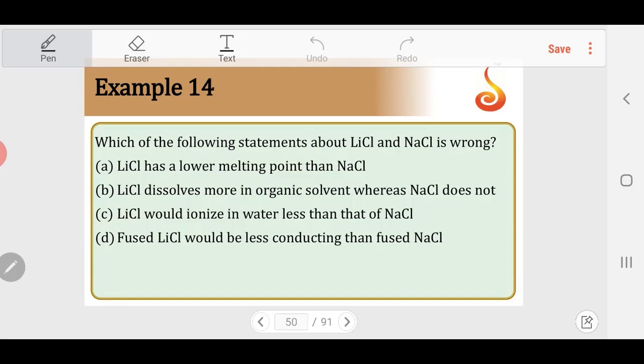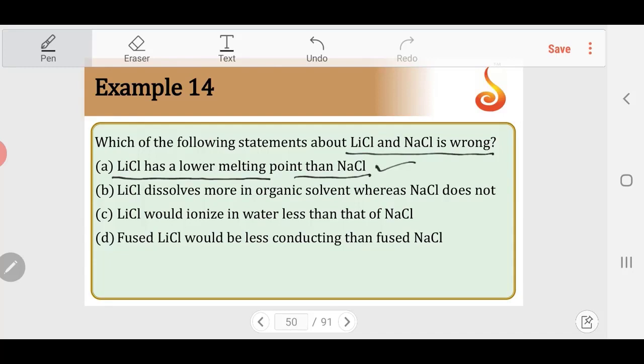Which of the following statements about LiCl and NaCl are wrong? So you know LiCl is having predominantly covalent character than NaCl. So it's a conceptual question. Since LiCl has predominant covalent character, LiCl will have relatively lesser melting point than NaCl. We learned earlier in the synopsis part, the ionic compounds will have higher melting and boiling point, covalent compounds will have relatively lesser boiling point and melting point. So LiCl has a lower melting point than NaCl.